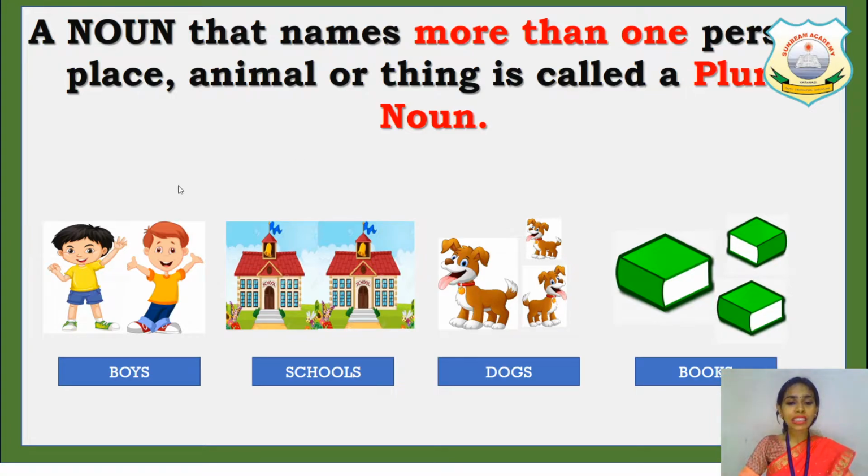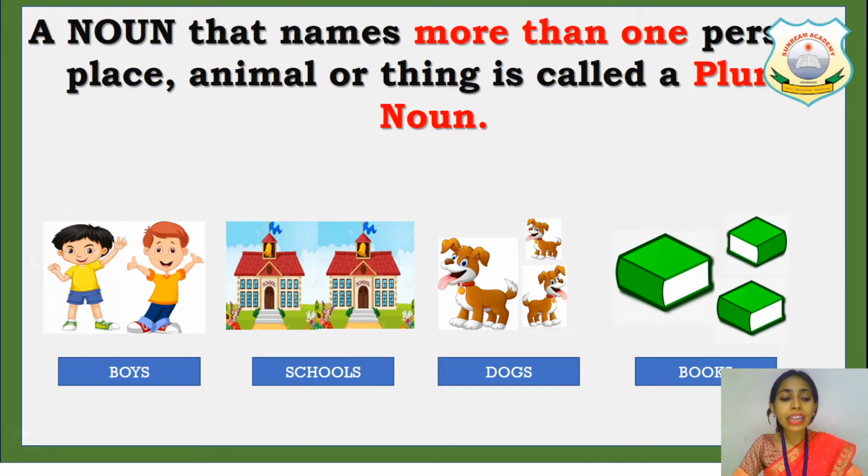So let's take an example of many nouns or plural nouns. Like you can see here, there are 2 boys. So boy will get changed by adding S. How do we make one noun into a many noun? Generally, we add S to it.